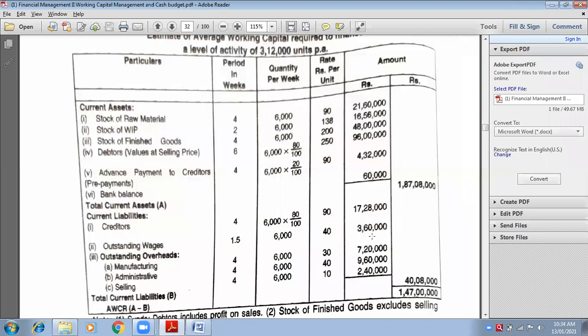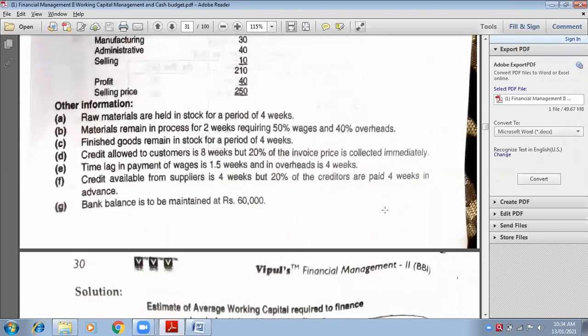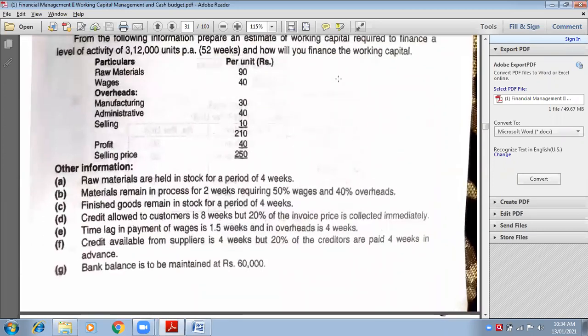Okay. Next. After outstanding wages, in the same statement, we have outstanding overheads also. Outstanding overheads is 4 weeks. Is it my current asset or liability? Liabilities. Write down outstanding overheads. How many units? 6,000 into 4 weeks into what is the rate? 70.